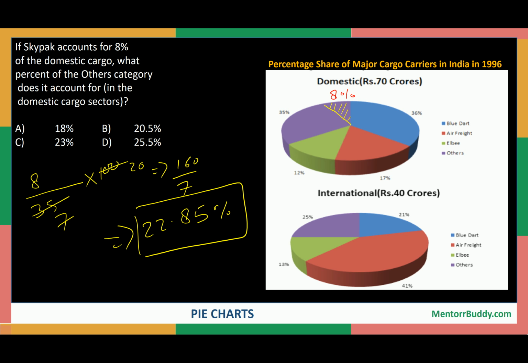So we have saved a lot of calculation. We can use the direct method. This is a shortcut to solve these pie chart questions, and it is very effective. You can give the answer in seconds, right? See how much calculation has been saved. We do not need to calculate how much is the 35%, or what the 8% will be. We just saw 8% is how much percent of 35.